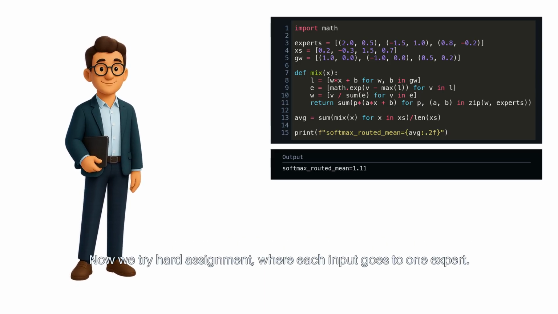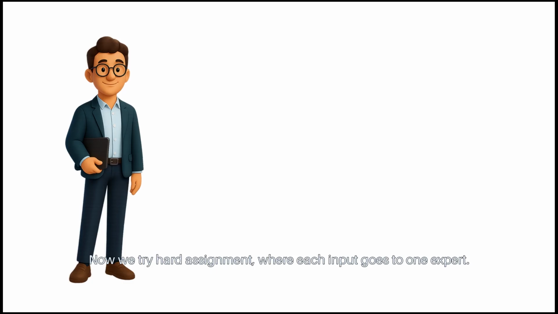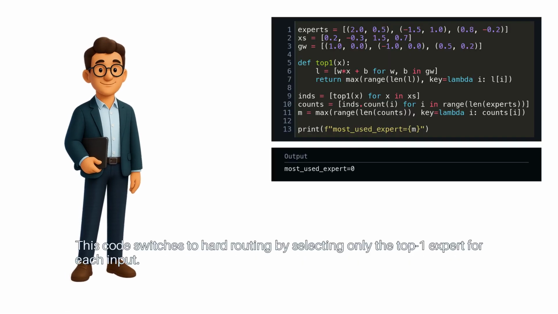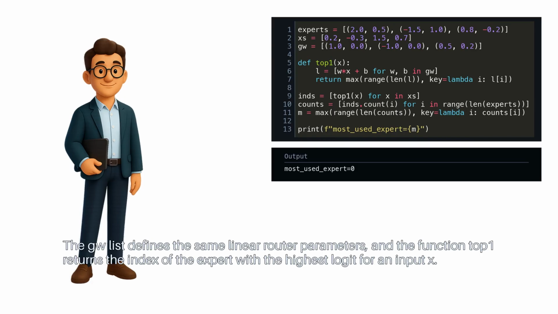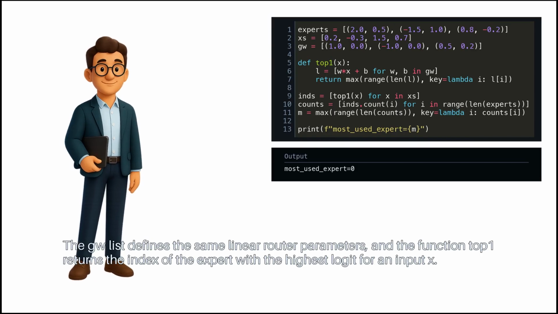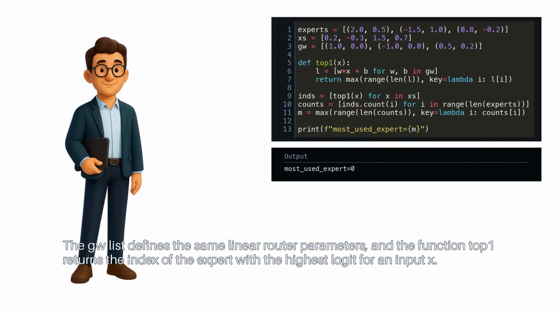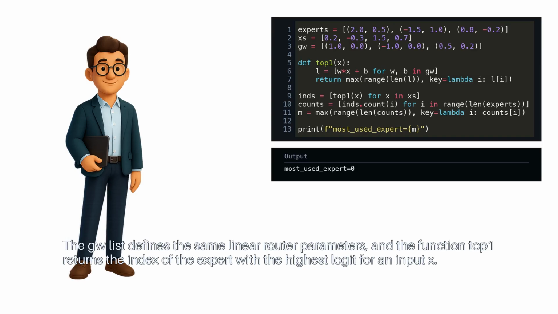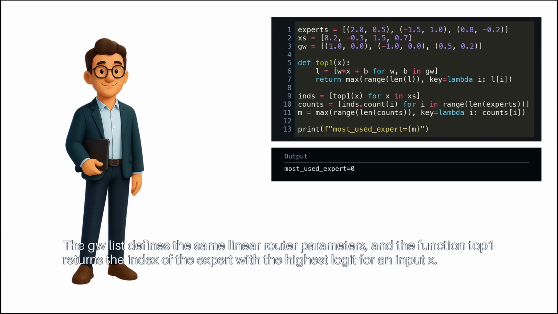Now, we try hard assignment, where each input goes to one expert. This code switches to hard routing by selecting only the top one expert for each input. The GW list defines the same linear router parameters, and the function top1 returns the index of the expert with the highest logit for an input x.